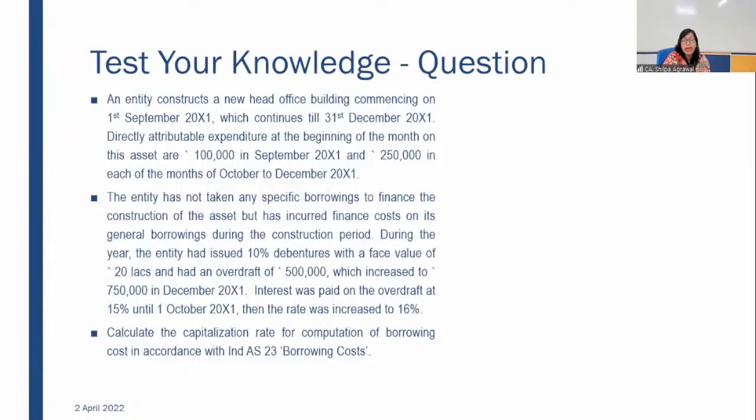During the year, the entity had 10% debentures with a face value of 20 lakh and had an overdraft of 5 lakh, which increased to 7,50,000 in December. Interest was paid on the overdraft at 15% on 1st October, and then the rate was increased to 16%. The specific reason for taking this question.